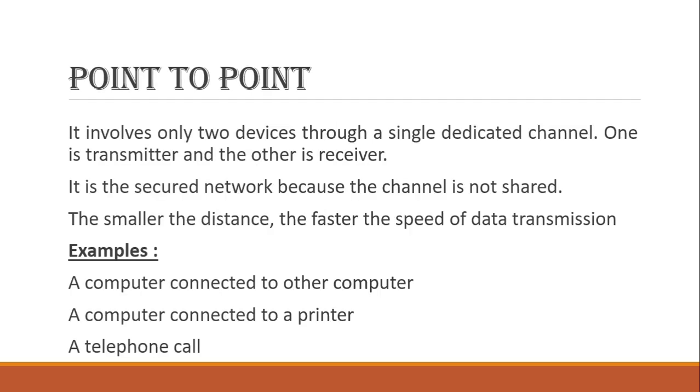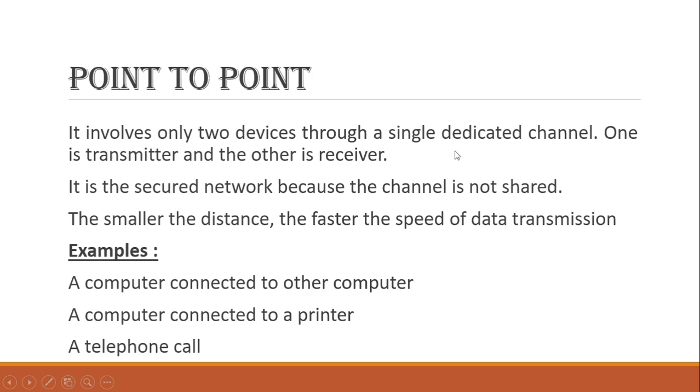So let's move toward the last one in this category, that is the point-to-point network. It is the simplest of the networks. As it says, it is a point-to-point network. Here friends, you have to understand that it involves only two devices through a single dedicated channel. Here one device is your transmitter and the other is your receiver.